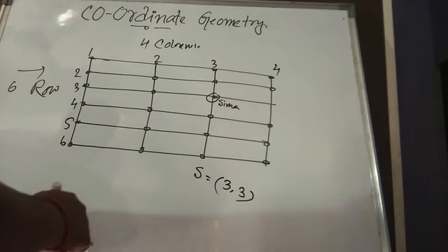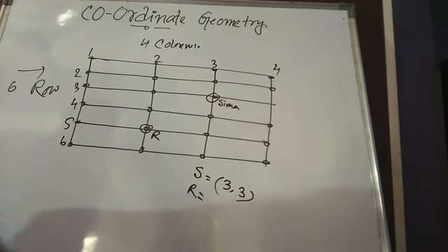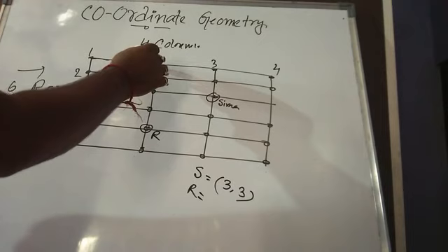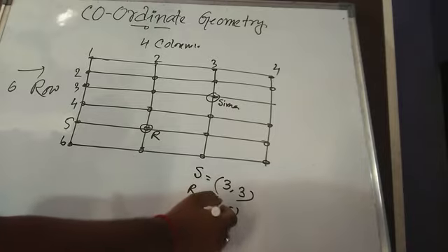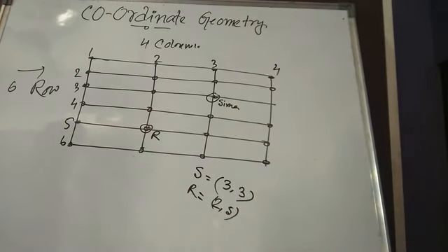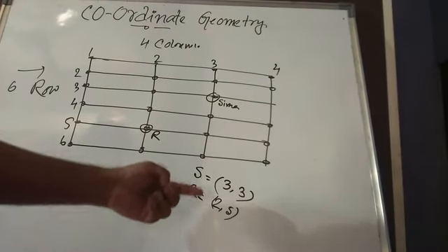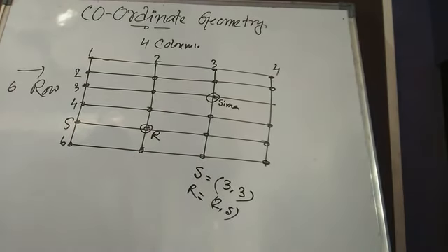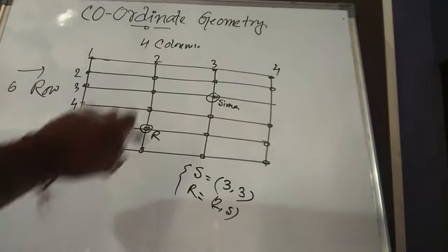Suppose another boy called Ram is sitting here. How can you find the location of Ram? You can say Ram is sitting in the 2nd column and 5th row. So this is how we can find the location of boys or girls sitting in a particular classroom. This is the example of how to find the location of a student in a class.